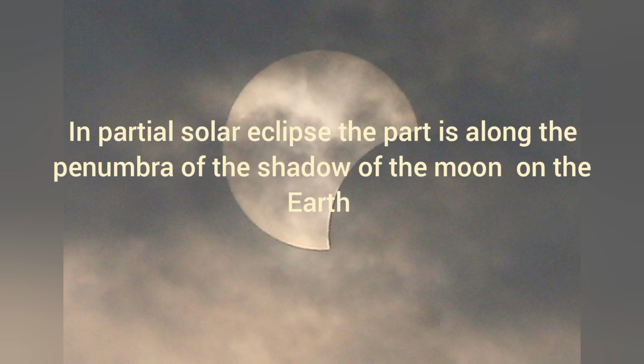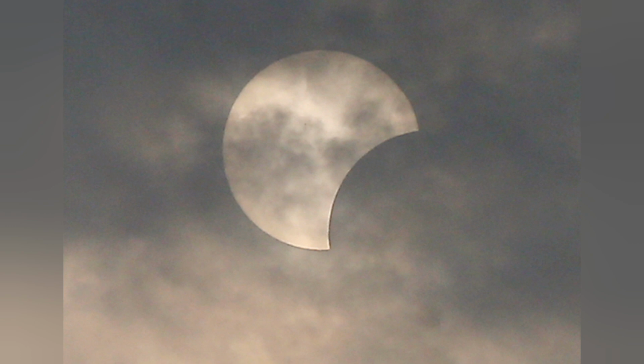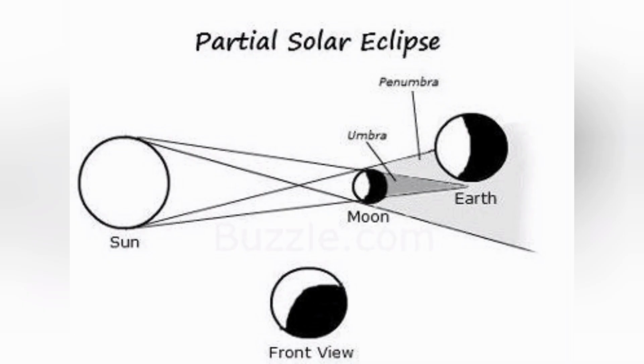The penumbra, which is surrounding the umbra, is much larger than the umbra. It is the partial shadow region. It forms a circle of about 6,400 kilometers in diameter and surrounds the umbra. So, during a partial eclipse, the penumbra touches the Earth's surface. A partial solar eclipse occurs when the moon is passing between the sun and the earth and is not in direct line with the earth and the sun. So, the moon only covers a certain part of the sun's disk, and therefore it is in the penumbra.